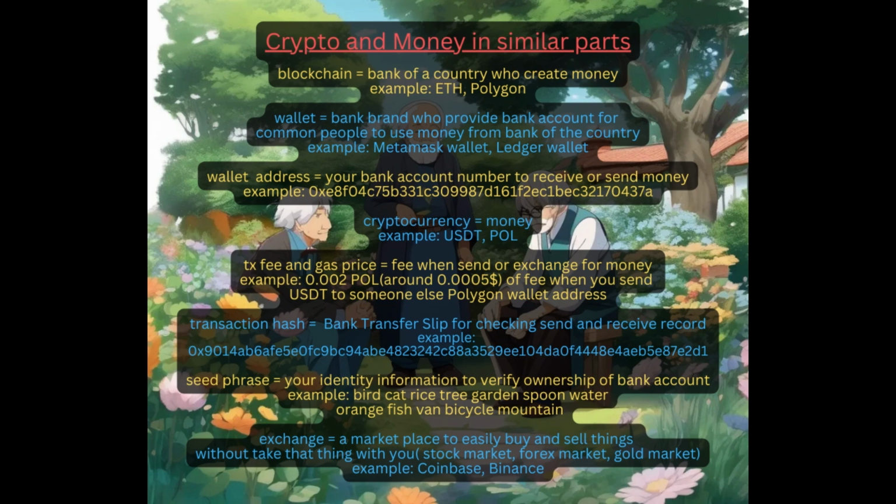Wallet address is just your bank account number to receive or send money. Example: 0xE8F04C75B331C309887D161F2EC1BEC32170437A. Cryptocurrency equals money. Example: USDT, POL. TX fee and gas price equal the fee when you send or exchange money.